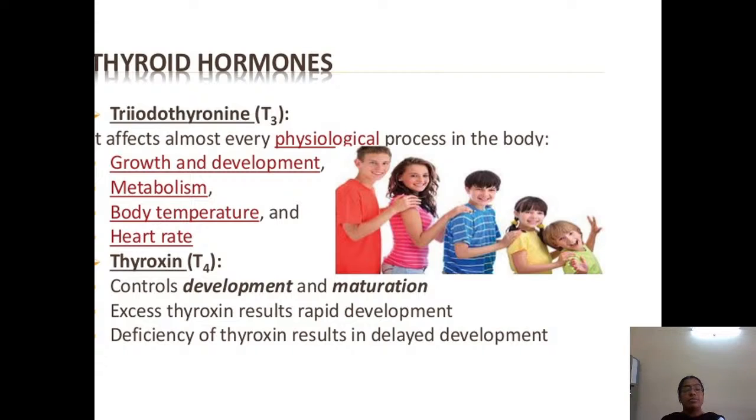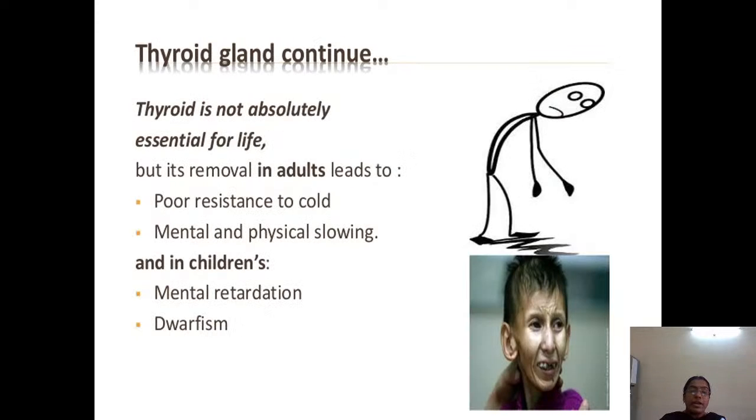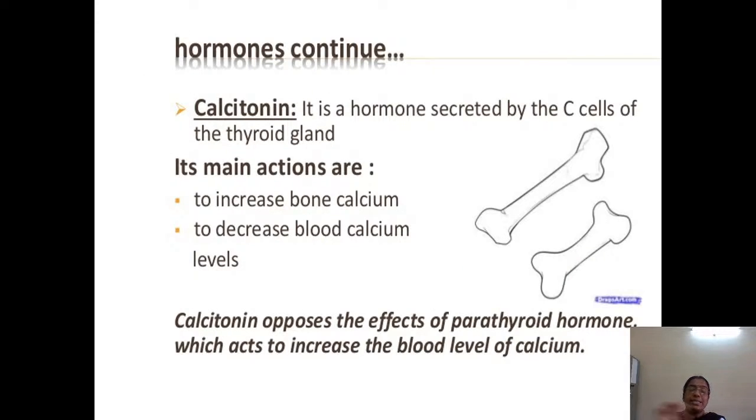Excess thyroxine results in rapid development. When there is a deficiency of thyroxine, it leads to delayed development. Next, other than T3 and T4, one more hormone which is secreted by the thyroid gland is calcitonin. It is a hormone which is secreted by the C cells. When you take a cut section of the thyroid gland, there you get the C cells. These C cells of the thyroid gland secrete calcitonin.